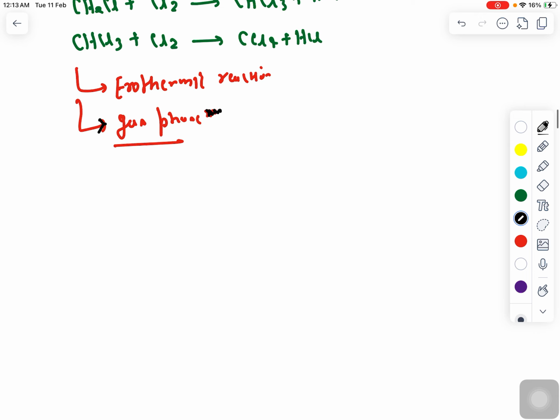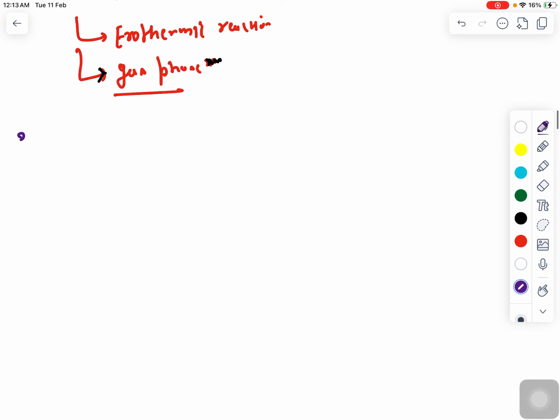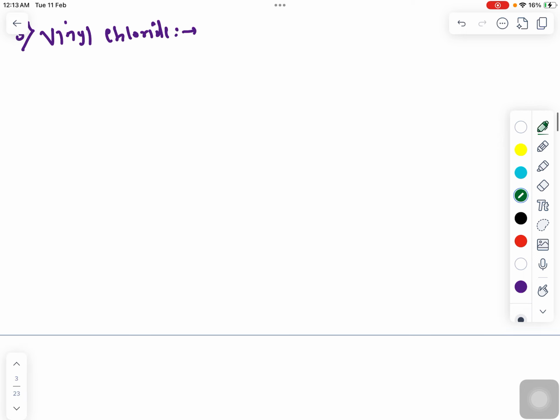Now coming to the third compound here, that is vinyl chloride. In this petrochemical industry, you have to understand the concept regarding reactant, product, what kind of catalyst, what kind of reaction condition is there, whether the reaction is happening in gas phase or liquid phase, and the next thing is whether it is endothermic or exothermic, that's it.